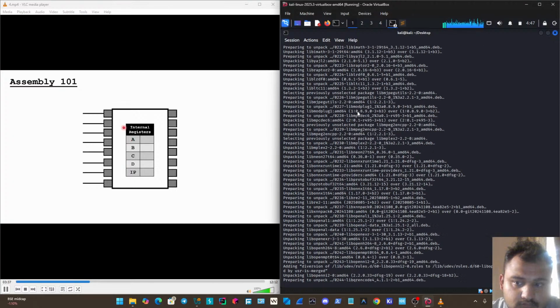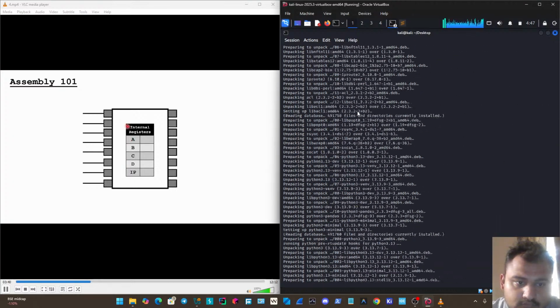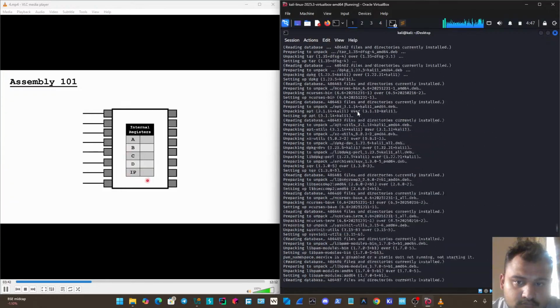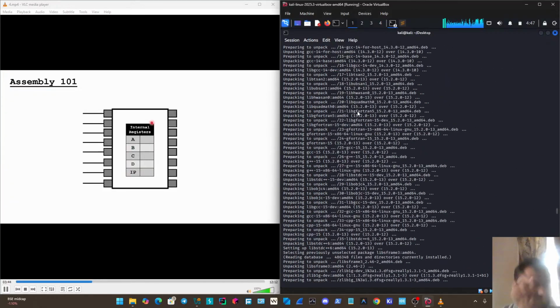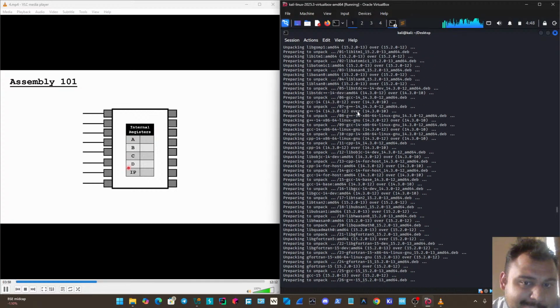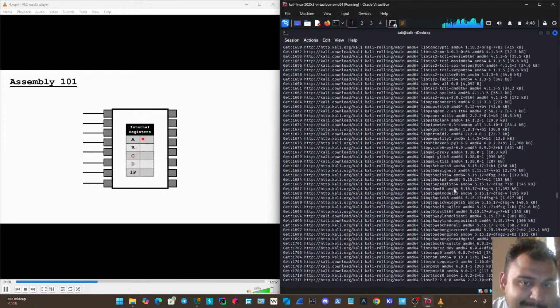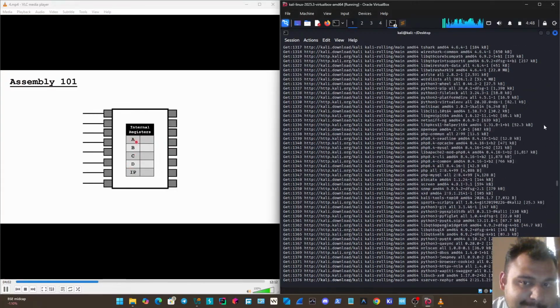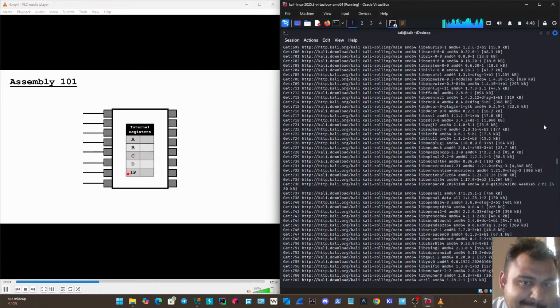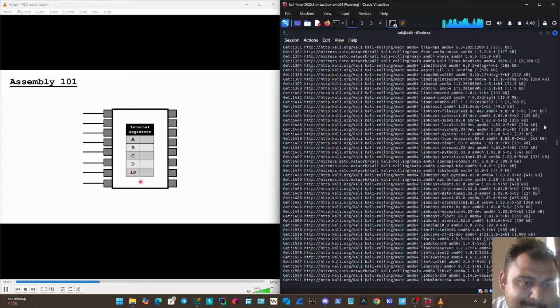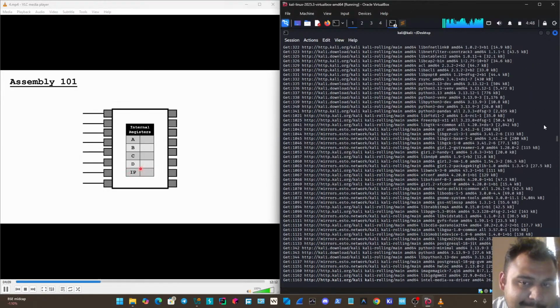In our theoretical simplified 8-bit CPU, we are just going to have 5 registers. However, even on a simple 8-bit CPU, we're going to have a lot more registers than this. And when we actually start writing assembly code, we're going to become very familiar with the different registers and what they do. But for this simplified lesson here, we'll just look at 5. And those 5 that we're going to look at are the general purpose registers, so A, B, C, and D, and then the IP register or instruction pointer, which we'll talk about what that does in a couple slides.